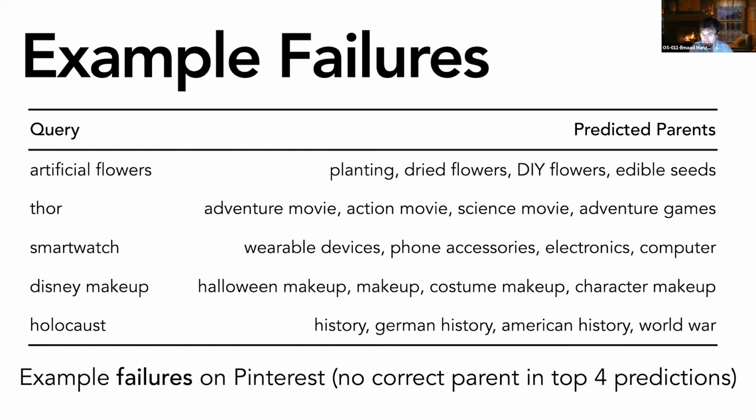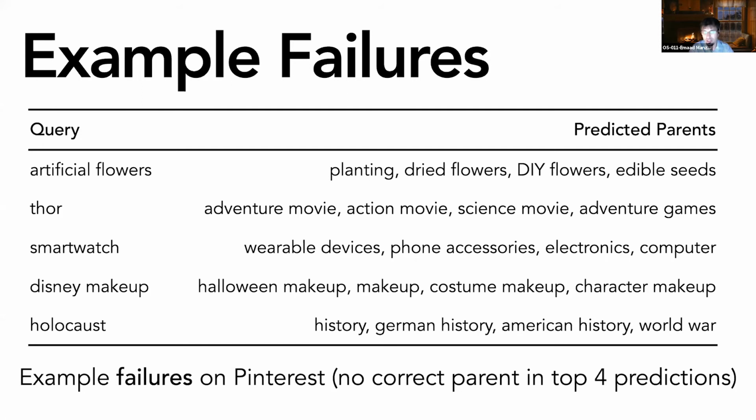In the spirit of transparency, let's also look at test queries where our method did not do well. These are the top 4 predicted parents for test queries where the true parent was not in the top 4. And what's interesting to see here is that even when it failed to rank the true parents high, the predictions appear to be taxonomically valid. All the predicted parents are related to and more general than the query.